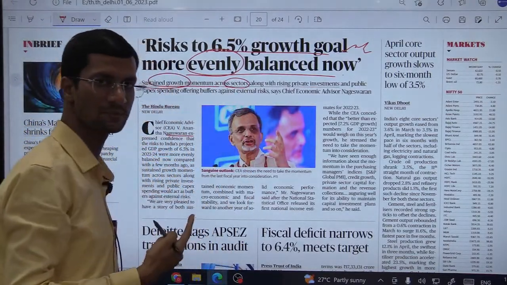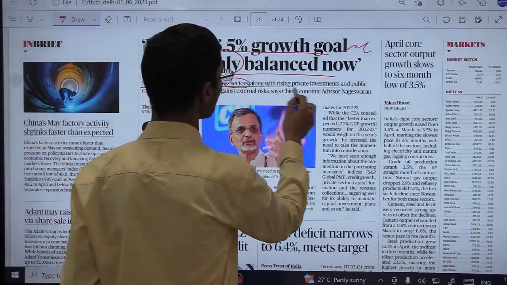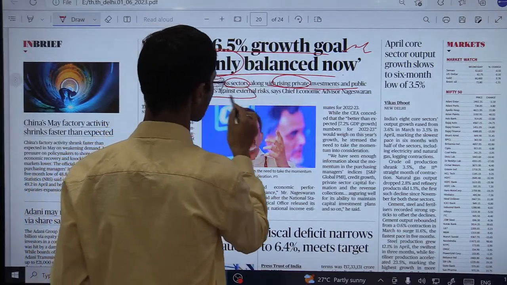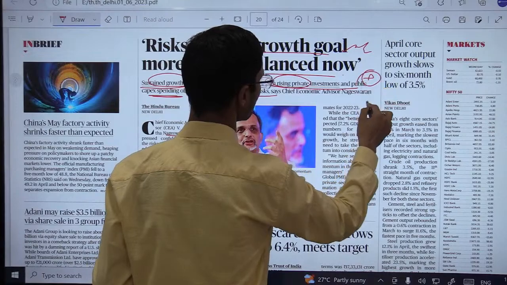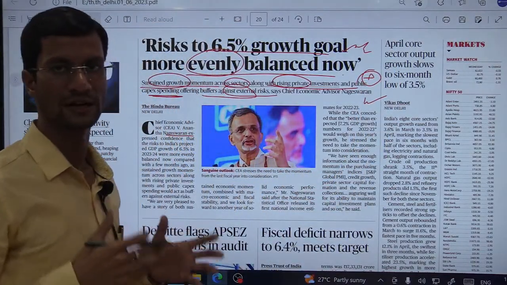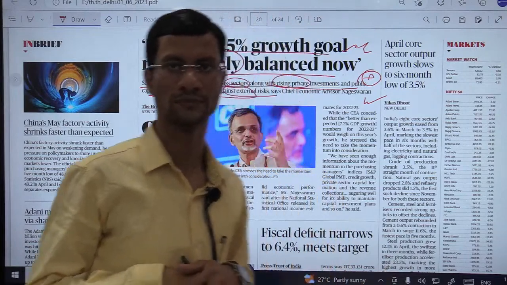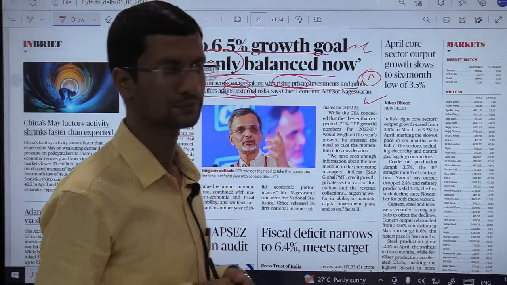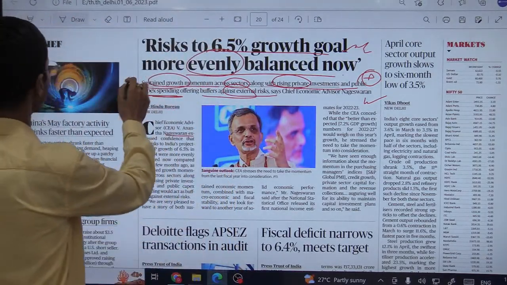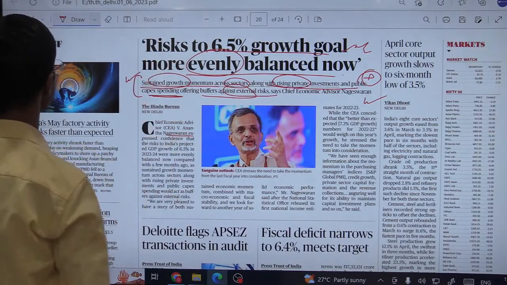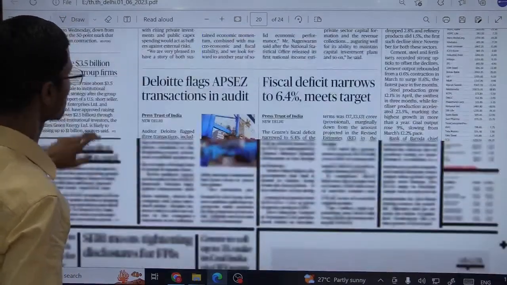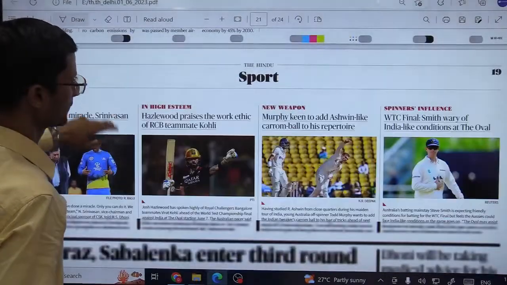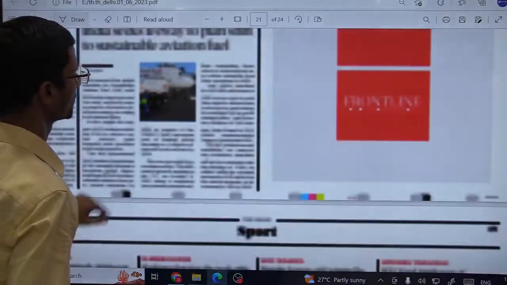We have seen on the first page sustained growth quarter by quarter, along with rising private investment and public capital expenditure, offering a buffer against external risk. So these are the factors which will have a positive net impact on India's overall economic growth. This is what has been said by our Chief Economic Advisor V. Anantha Nageswaran. Fine. So keep in mind these factors, just two lines of information, very, very important. You can quote them in your exam as they are, because these are the factors which lend credence to the macroeconomic fundamentals of India, and therefore we can expect net positive growth in the coming future.